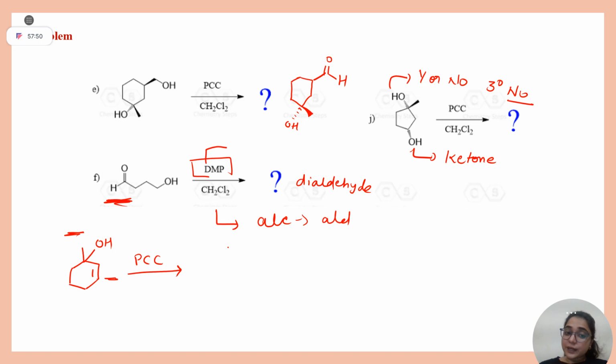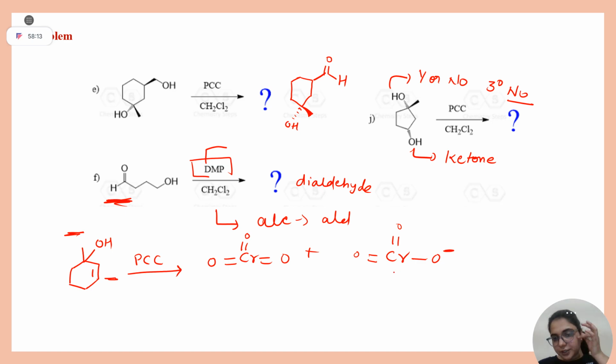Okay, let's go by concept here. This is your PCC. Sorry, this is not your PCC, this is your chromium trioxide. In PCC, it is pyridinium chlorochromate, means CrO3Cl negative. And this chromium will be coordinated to your pyridine, right? So this alcohol will be attacking here, student.